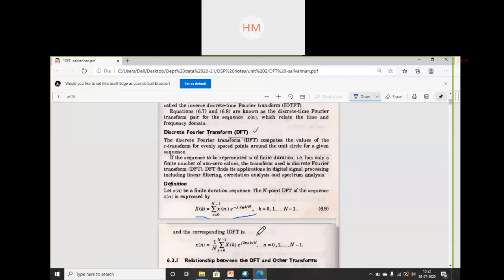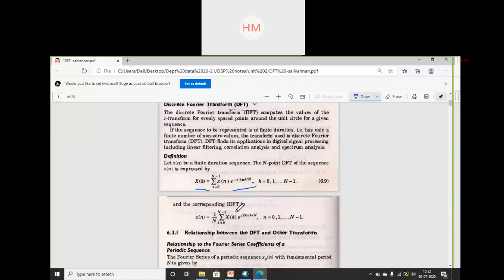And this is the definition of DFT. Let x of n be a finite duration sequence. The N point DFT of the sequence is given by this equation. If you haven't written it, write it down again, students. This is the equation of DFT, and this is the equation of IDFT. So we will continue next class.